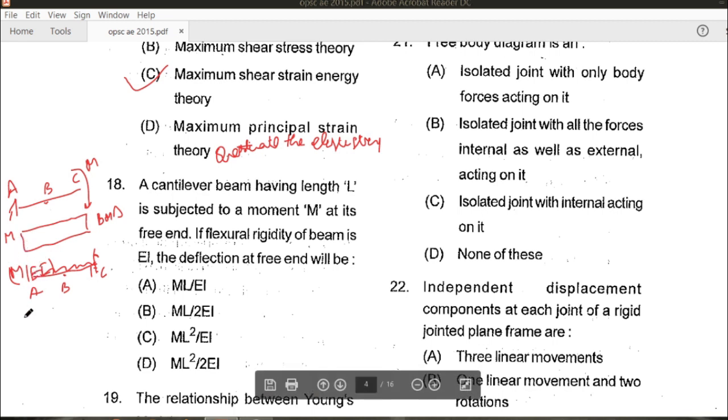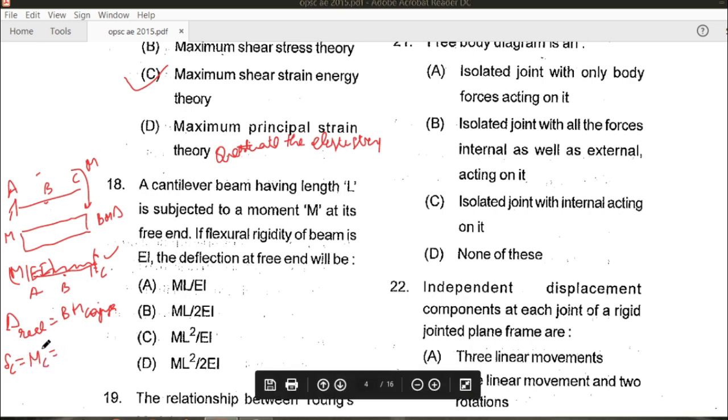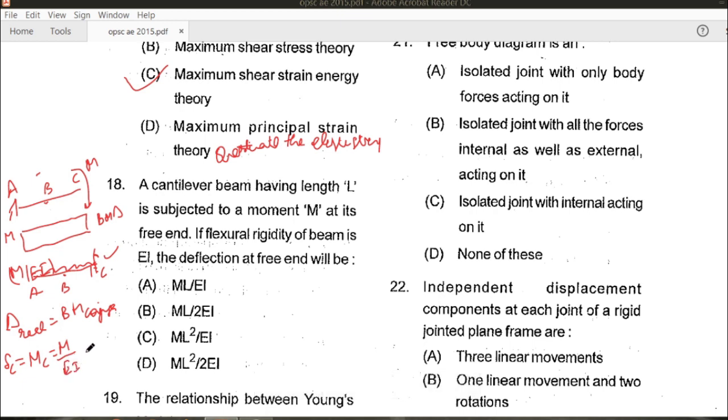Now we can see the deflection in the real beam. Suppose this is the real beam and this is the conjugate beam. Deflection in the real beam is equal to bending moment in the conjugate beam. So deflection at C will be equal to moment at C, which is M upon EI into L into L by 2.